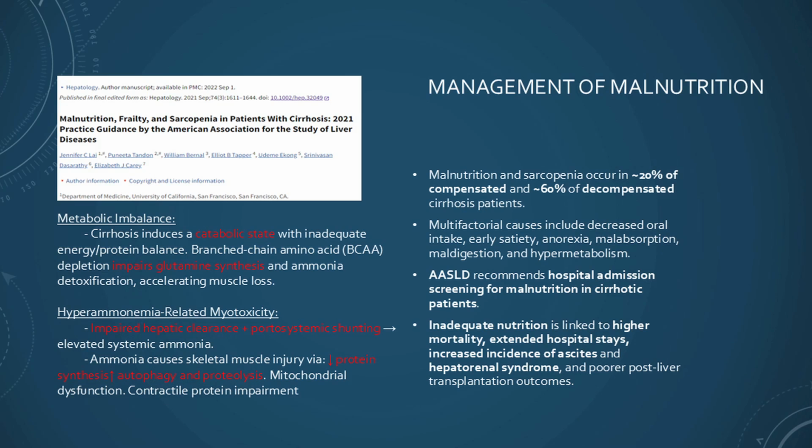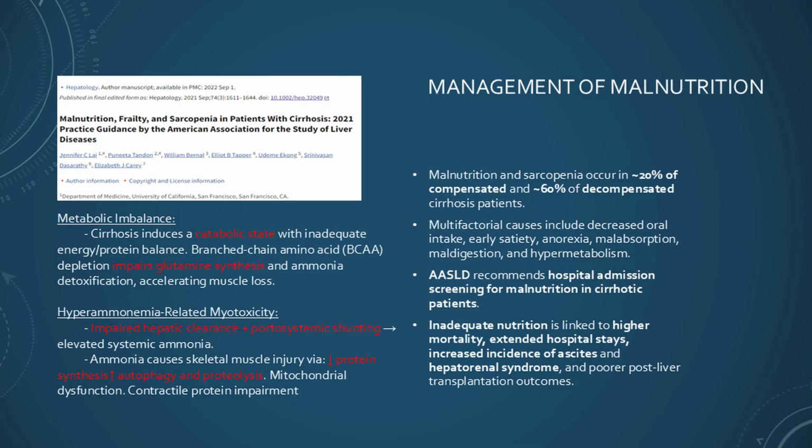And here, just a quick overview of malnutrition, which I found in a lot of the articles that we go through. They go into detail on the prevalence: in compensated cirrhotic patients, malnutrition and sarcopenia is about 20%, whereas in most of the ones that we admit and see on a daily basis, 60% have malnutrition and sarcopenia. The study highlighted here talks about the different etiologies, whether it's decreased oral intake, early satiety, anorexia, maldigestion, or hypermetabolism as some of the causes.